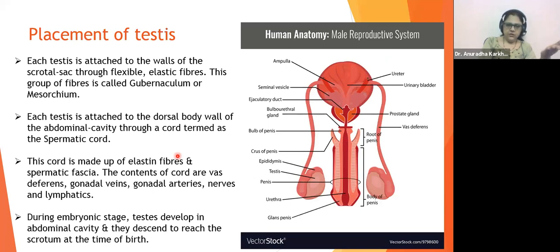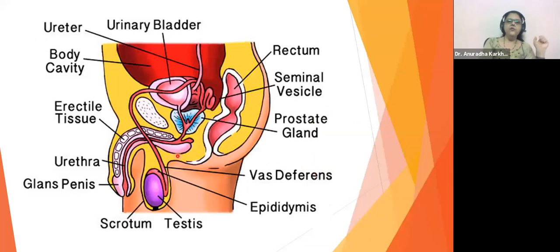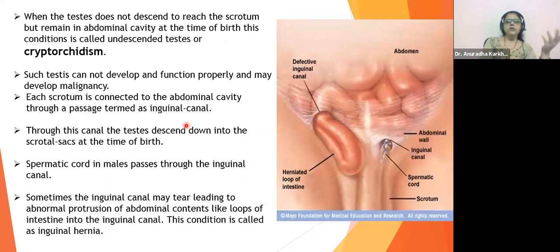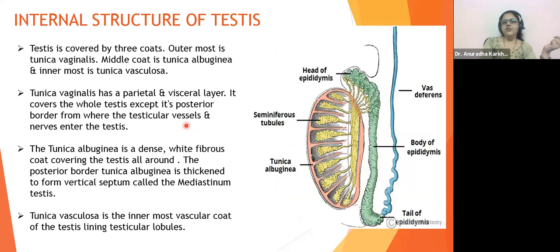Yeah. So this is the placement of the testes that we have seen, where it is. Even in the side view, you would be able to see very clearly now. So it will become very easy for you all to understand this particular one. See, bacha, ye dekho, ye wala. You can see this. Further also, I'll show you the diagrams. Really easy. I have explained what is cryptorchidism. I have explained what is inguinal hernia to you all, right? Along with the diagram, you all can see the internal structure of testes. So we have done very much in detail.